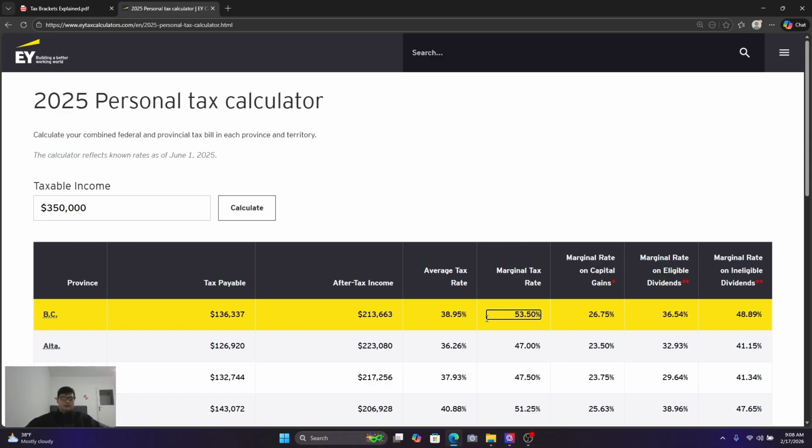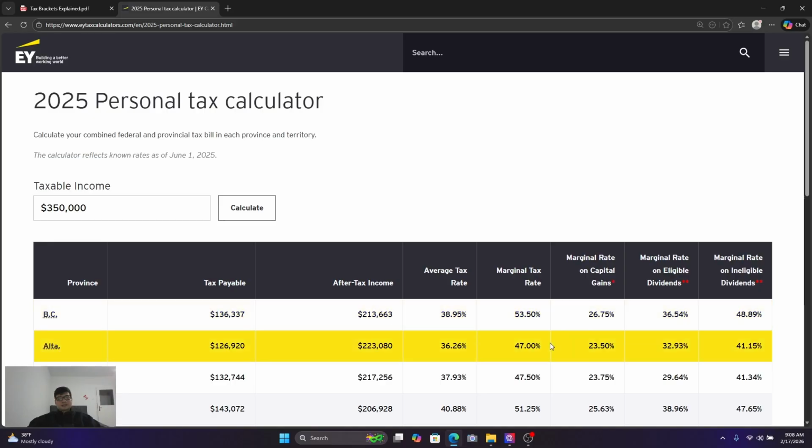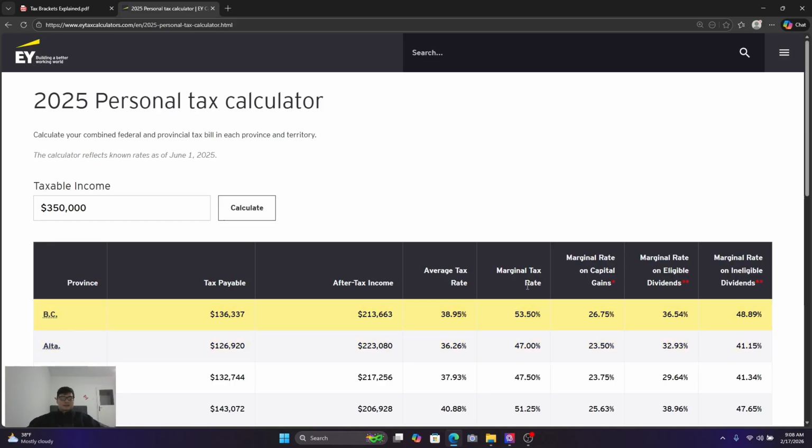That's for every dollar that is made above 350,000. So you can see that a lot of people get that confused. Your average tax rate is 38.95% on 350,000. But yes, every dollar above that gets taxed at 53.5%. That doesn't mean, though, that this whole 350,000 gets taxed at 53.5%.